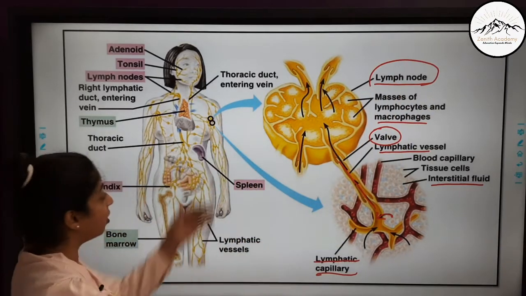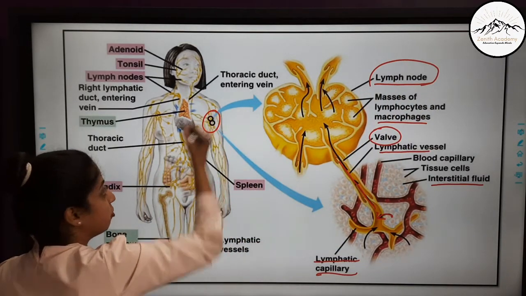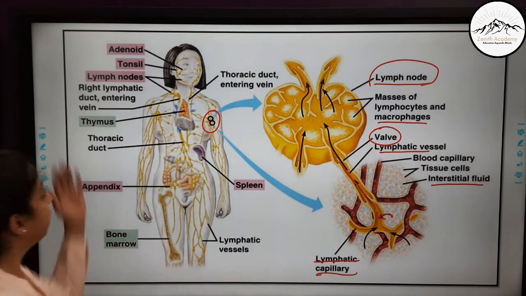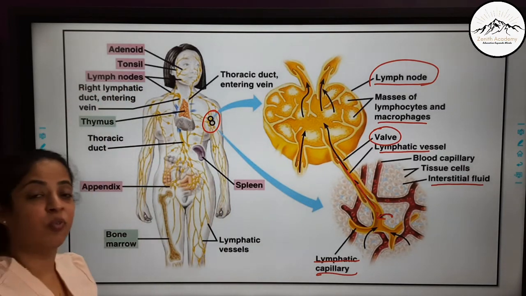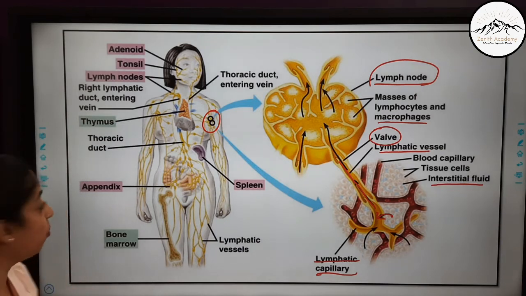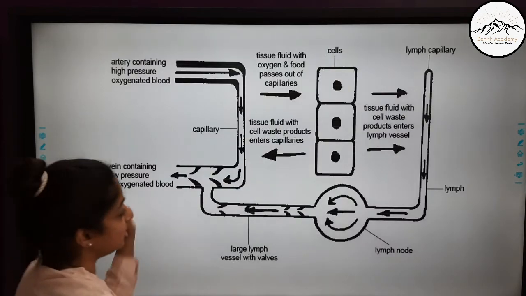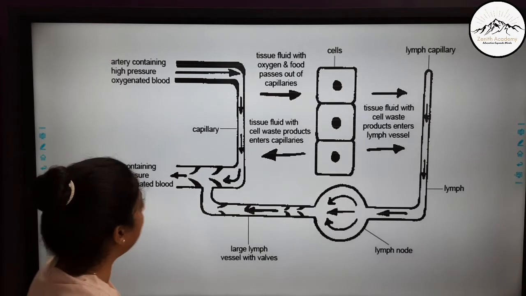Now lymph nodes are there at different body parts if you see. So if you see this diagram, you will understand where our lymph nodes are present in the body. There is also a schematic diagram, I will explain it here again.